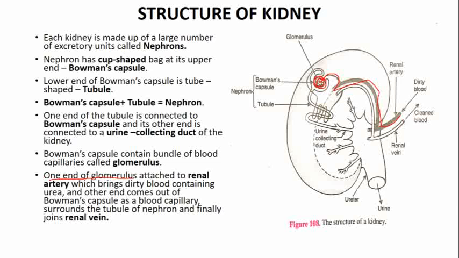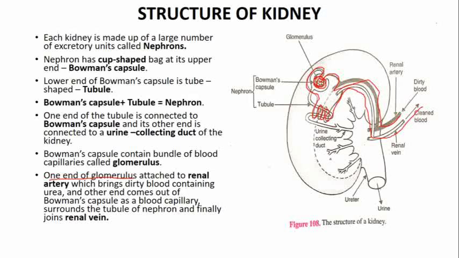The other end of this glomerulus is wrapped here in the tubule, and after that it is connected to the renal vein, which takes the purified blood out of the kidney and supplies that purified blood into the blood vascular system. So again it goes into the blood vascular system.